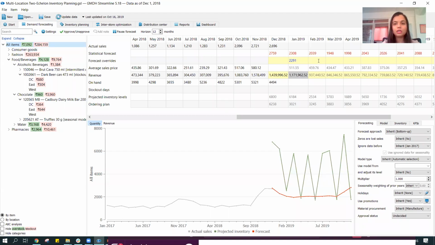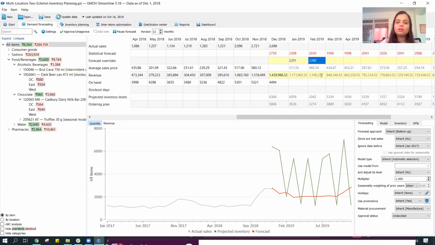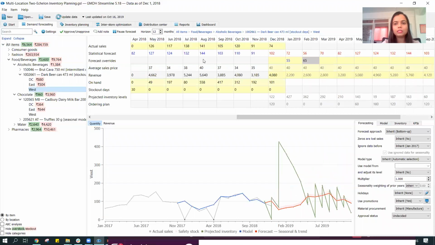I can make changes at this level as well. I can make changes over here and say that the forecast is going to be 2400, so it's going to round up correctly, and it will tell me how much the revenue would be. So that's how, as you would have seen, we had very easily done this process where we can make changes at any level, and it would be disaggregated to all the items which are impacted by that product line automatically.